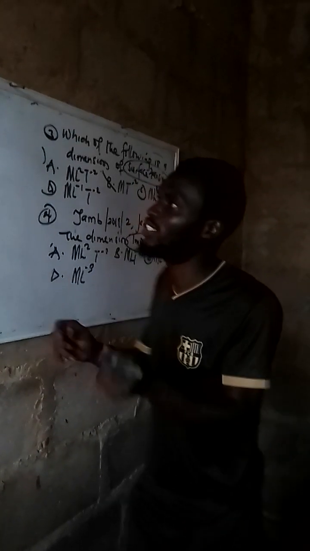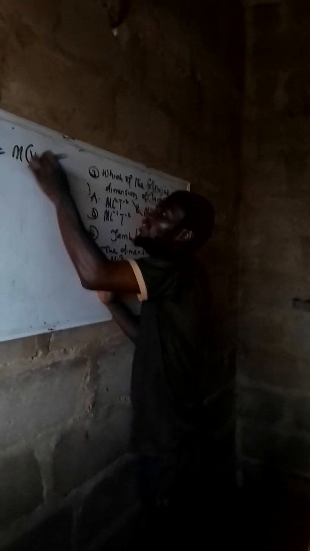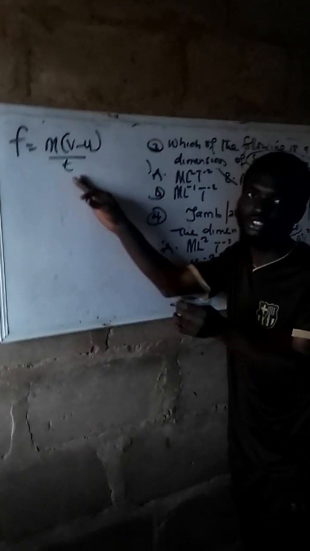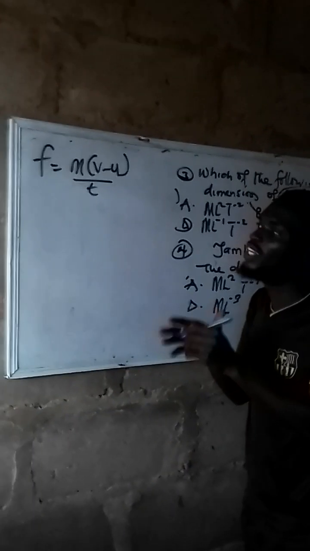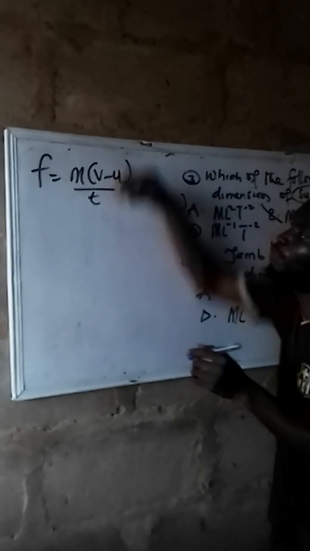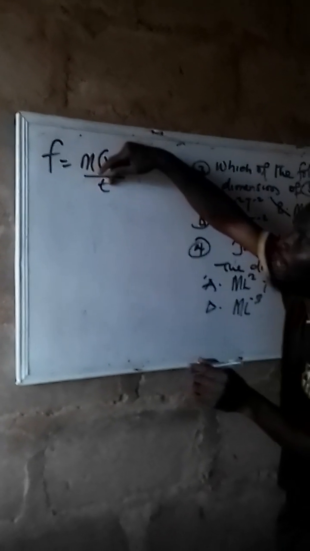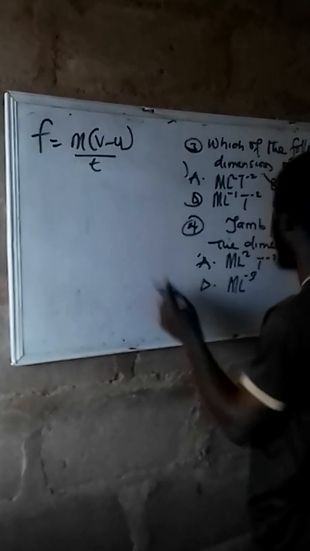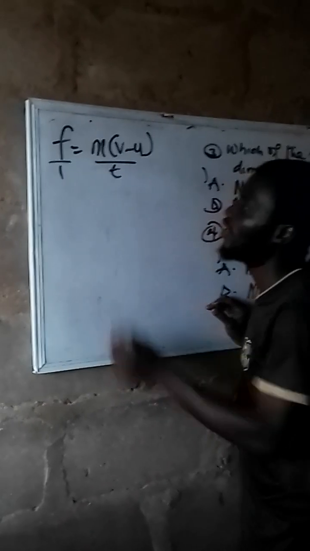What is that law? F equals m in a bracket v minus u, close the bracket, all upon t. This is the second law of Newton. The rate of change in momentum is inversely proportional to the time, and directly proportional to the force. Now that's not where we are going. I want to use this to derive the formula for calculating impulse. All you need to do is put 1 here, then cross multiply.